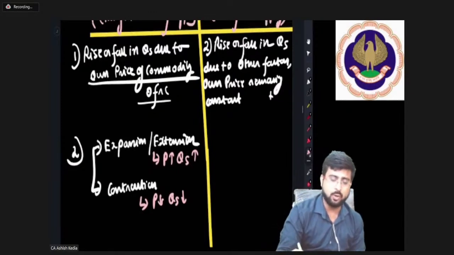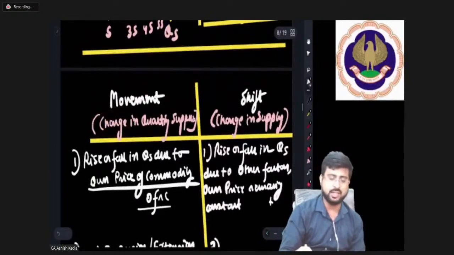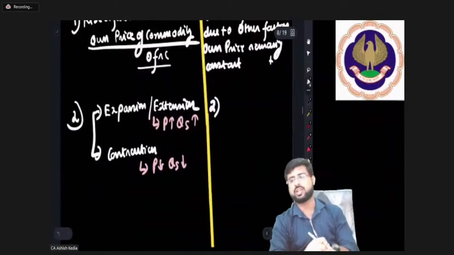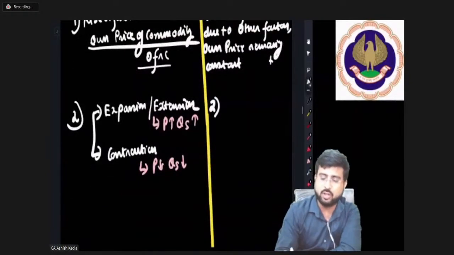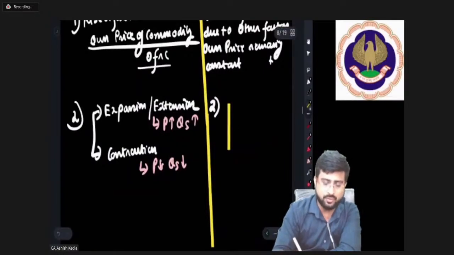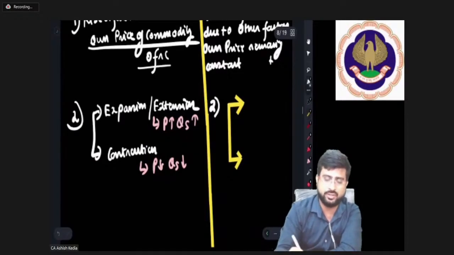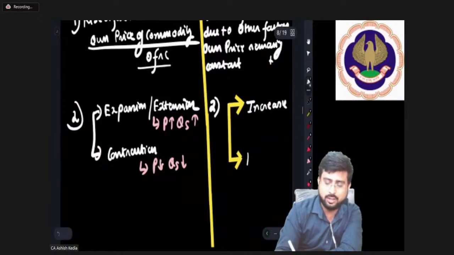But when we talk about the types of shift, unlike the types of movement, where we studied expansion or extension and contraction, there are two types of shift here. Number one, increase, and number two, decrease. So let's have a discussion of the same.